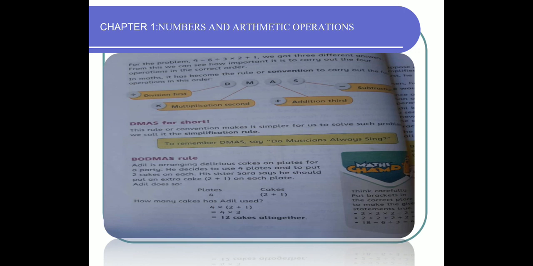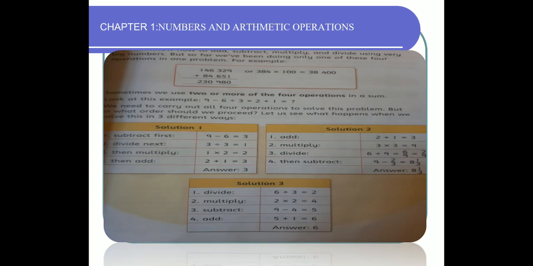BODMAS rule, B stands for brackets. If there are any brackets or parentheses present in the question, what you have to do, simply solve the brackets first, then keep this sequence in your mind, that divide and then multiply and then addition and then subtraction. Look at the questions that are given in the book. They have solved 3 examples for your understanding.